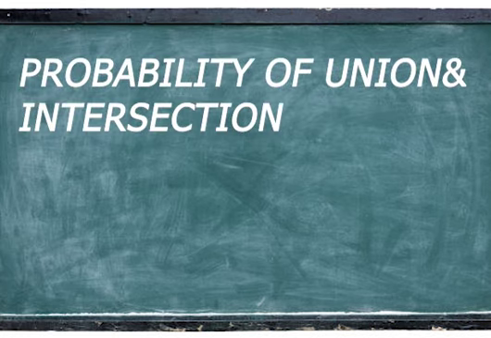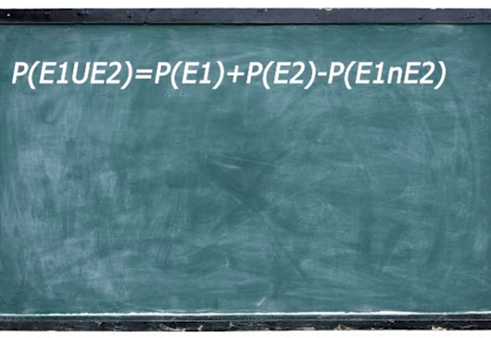Let us look at some rules on probability of union and intersection. Probability of union, or probability of event 1 union event 2, is probability of event 1 plus probability of event 2 minus probability of event 1 intersection event 2.